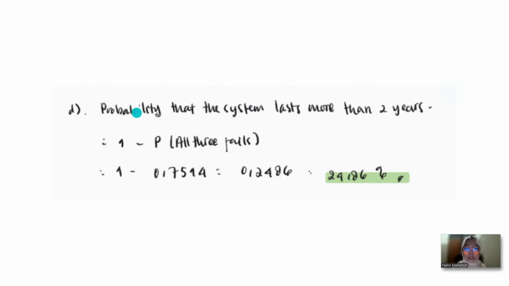Now we can compute the probability that the system lasts more than 2 years. It equals 1 minus the probability that all 3 fail, which equals 0.2486, or 24.86%.